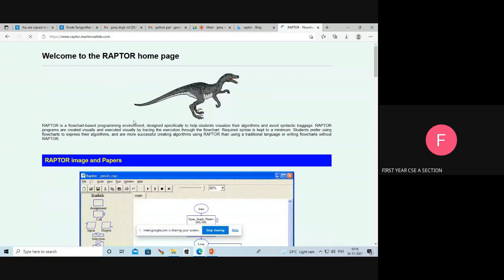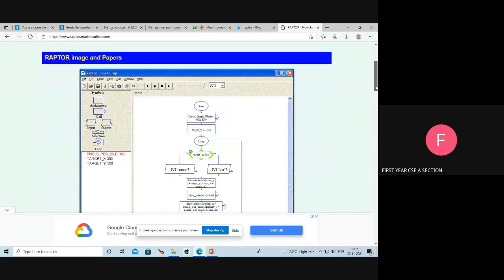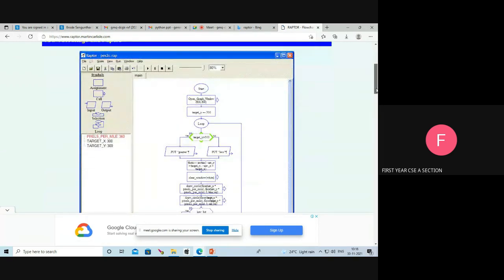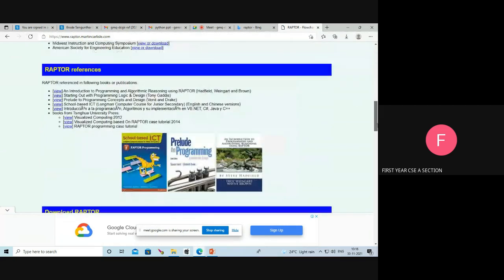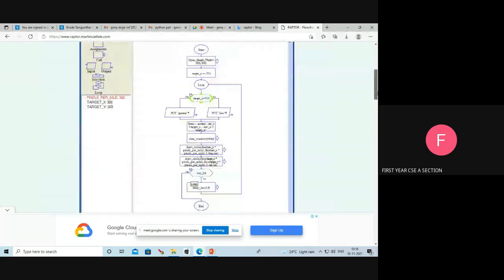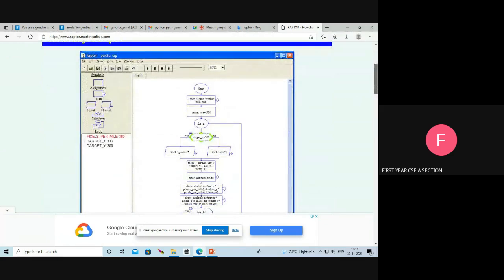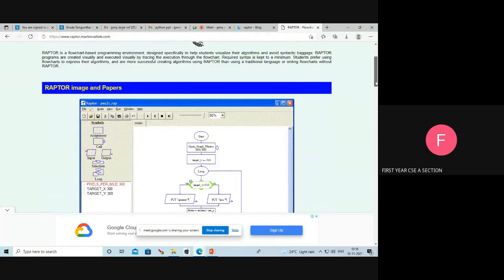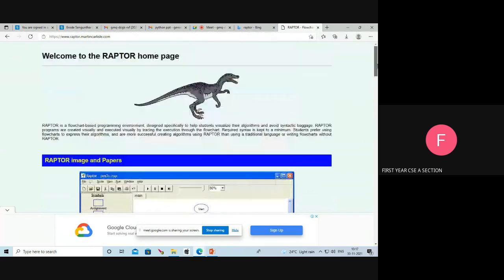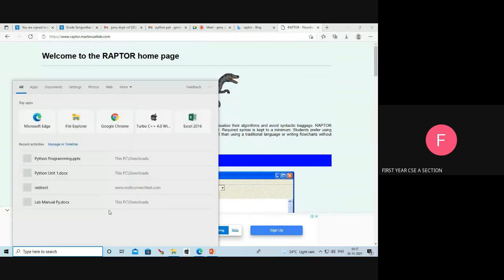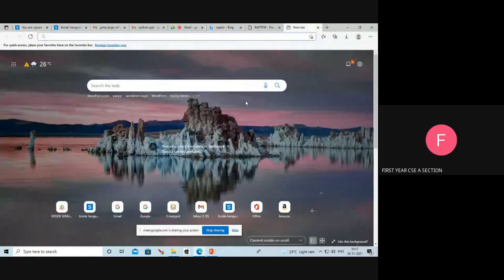Raptor is a tool where we are going to create the flow chart. The Raptor tool gives the program as our output. It gives the C program and C++ program as the output for the Raptor tool. We can easily download the Raptor tool.